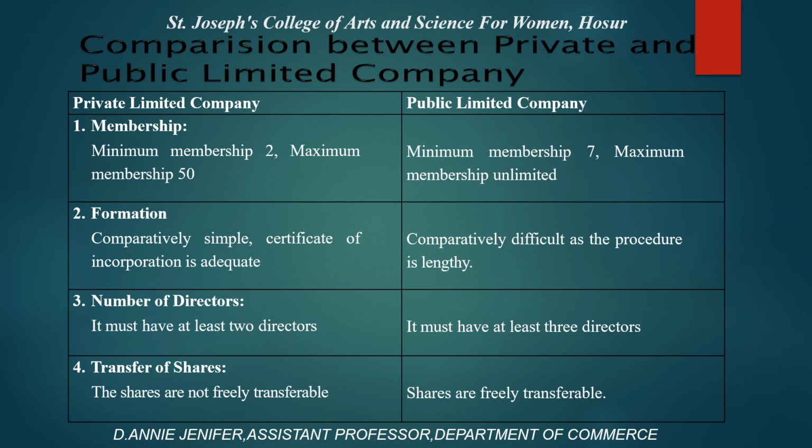Formation. Comparatively simple, certificate of incorporation is adequate. In public, comparatively difficult as the procedure is lengthy. Number of directors. In case of private company, it should be 2 directors. In case of public, it should have 3 directors. Then transfer of shares. In case of private limited company, it is not freely transferable. But in case of public company, it can be easily transferable.